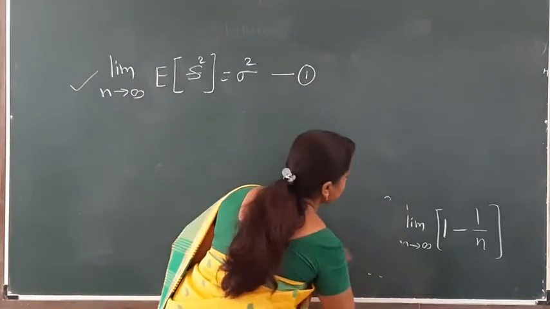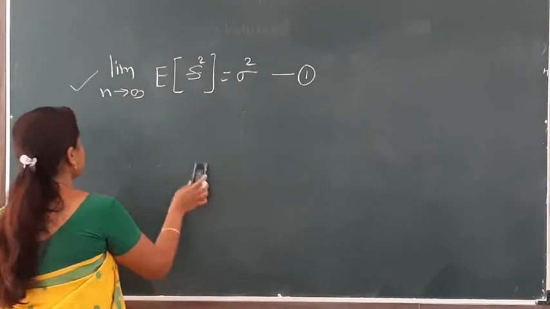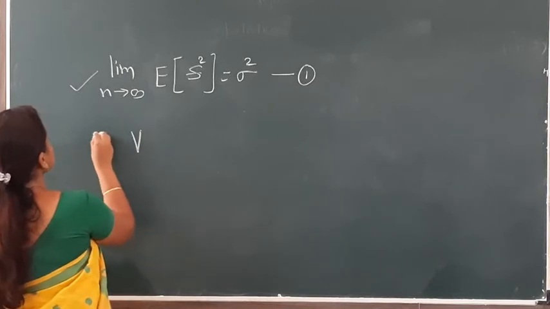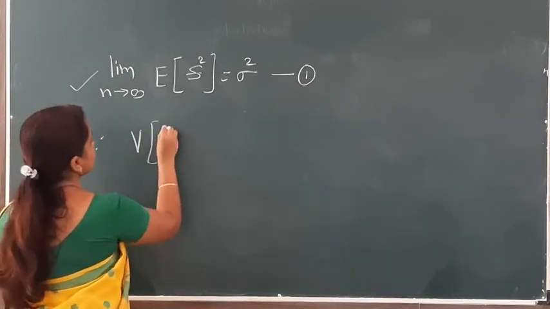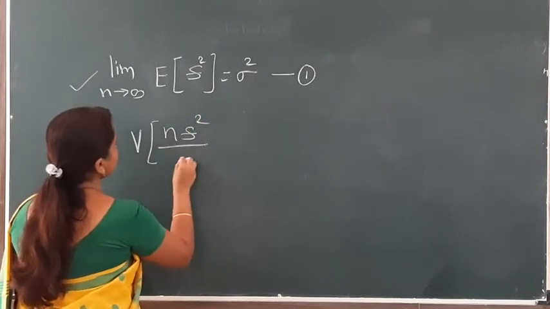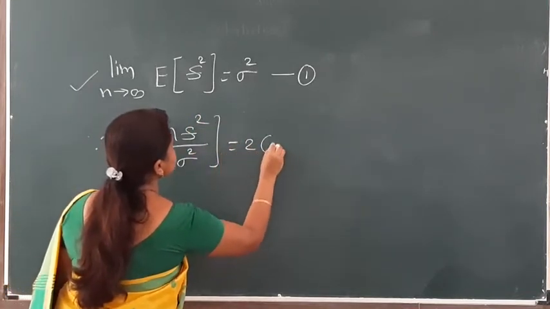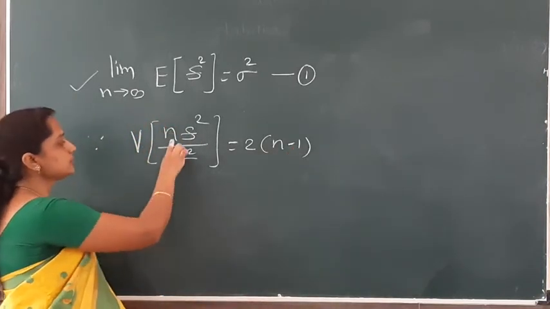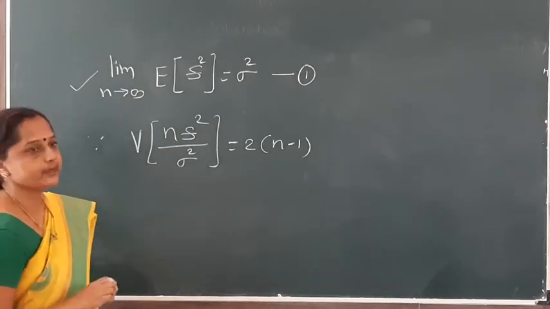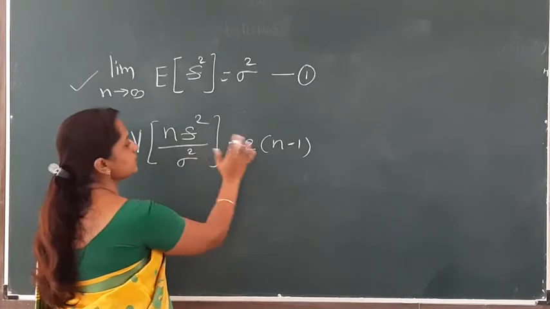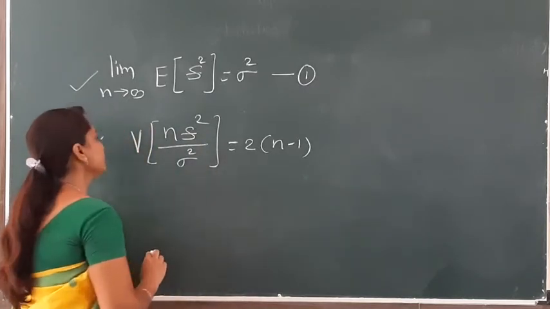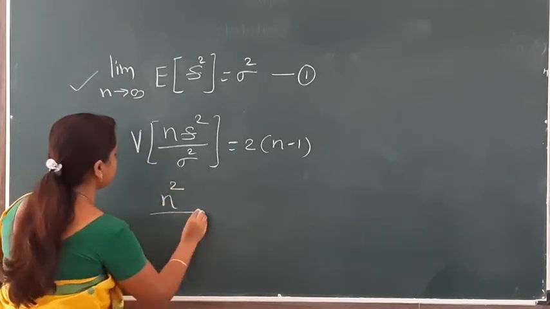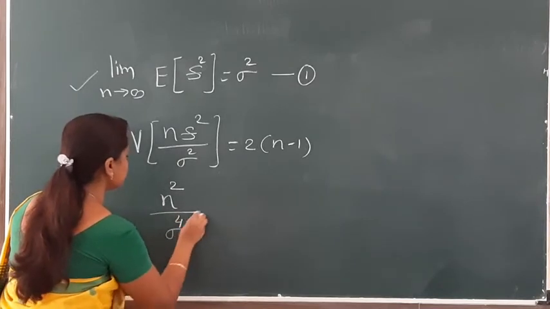Now we have to satisfy our second condition. You notice the second condition, variance of s square tends to 0. Means we have to find out, since we know that, write down here, what is our statistic, n s square upon sigma square. And variance of that is 2 into its degrees of freedom. Since this statistic follows chi-square with n minus 1 degrees of freedom, and variance of chi-square distribution is 2 times its degrees of freedom. Same way, constants are outside the bracket, so n outside the bracket becomes n square, sigma square becomes sigma raised to 4.